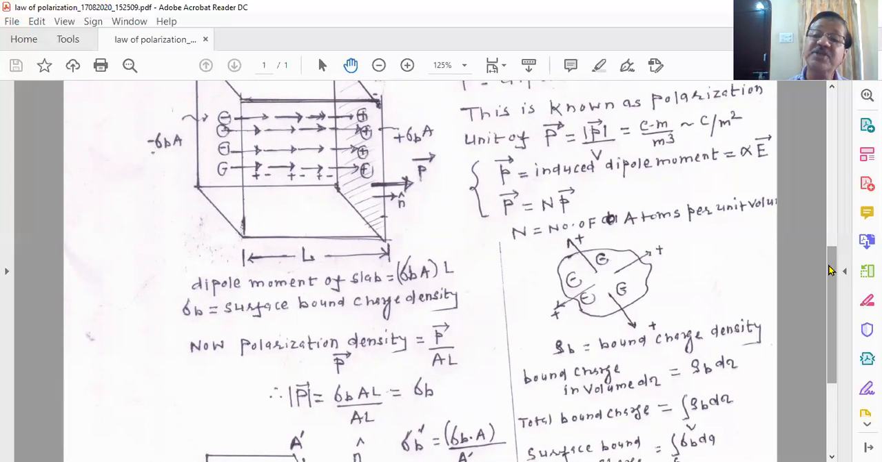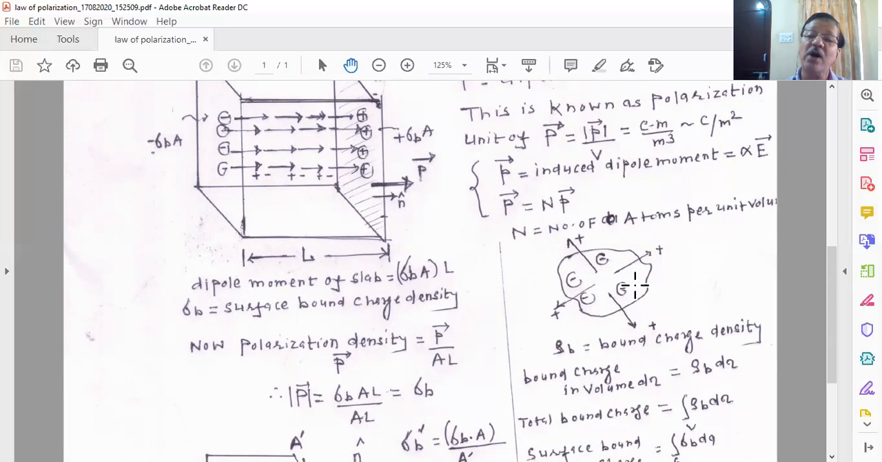When you keep such a specimen in an electric field, and the electric field is non-uniform, you see that the electric field has a radially outward direction. Here I have mentioned a radially outward electric field, and this electric field is changing like that of a point charge. A point charge produces an electric field in a radially outward direction, and you know that the electric field of that point charge is given by the expression kq divided by r square.